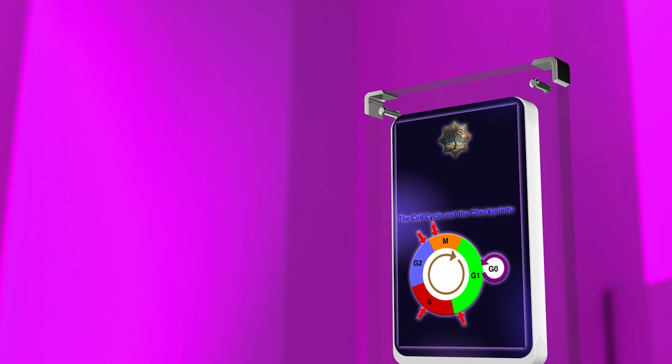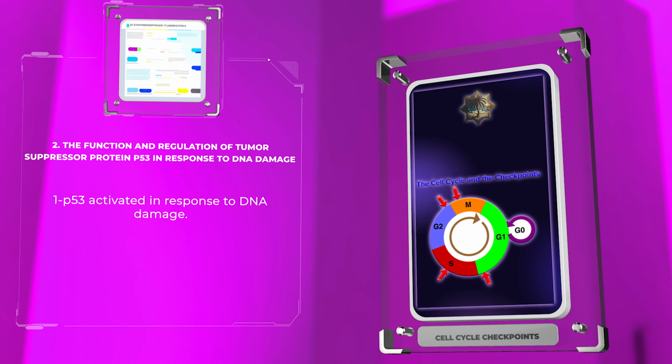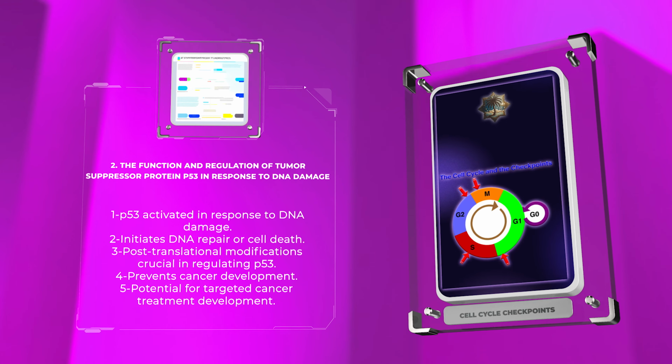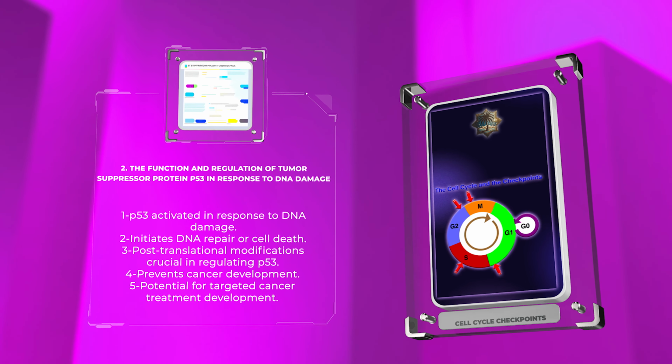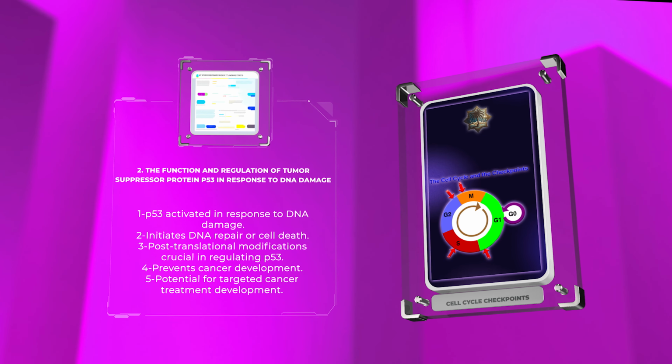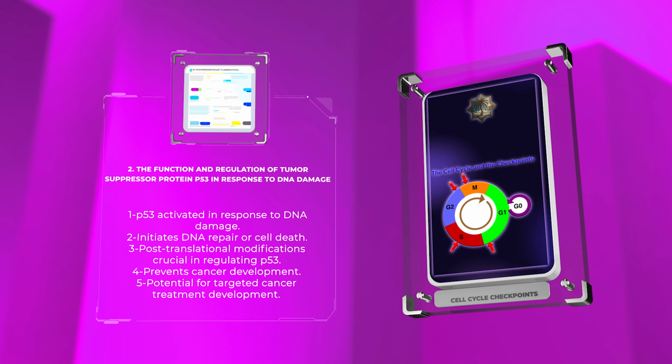In response to DNA damage, the tumor suppressor protein p53 is activated to initiate DNA repair or induce cell death. Its regulation through post-translational modifications is complex and crucial in preventing cancer development. Further understanding may aid targeted cancer treatment development.